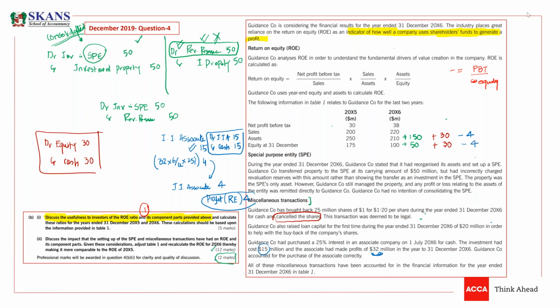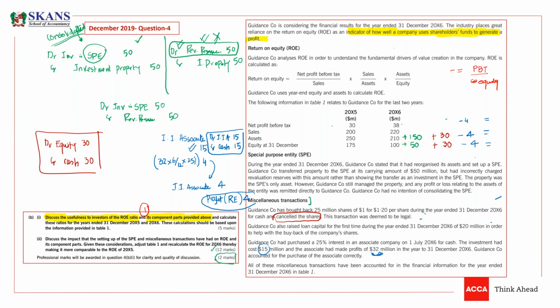So guys, now we have revised everything. Okay, sorry. This 4 has already been added to the net profit, so it should be decreased from here as well. So it should be decreased by 4 from here as well. Is that okay, guys? Now, guys, we have revised balances of everything.